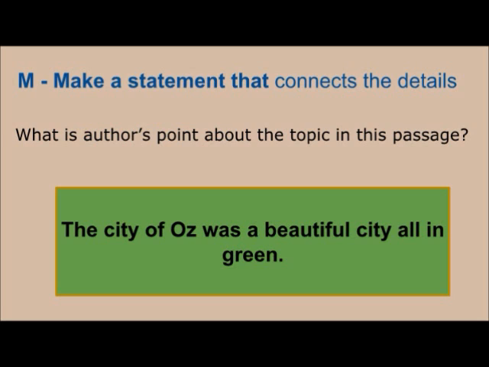I will recall. So the TRAM method will be: first identify the topic, then read for important details, ask yourself how all those details connect, and then make a statement using your own words, and this statement is going to be your implicit main idea.